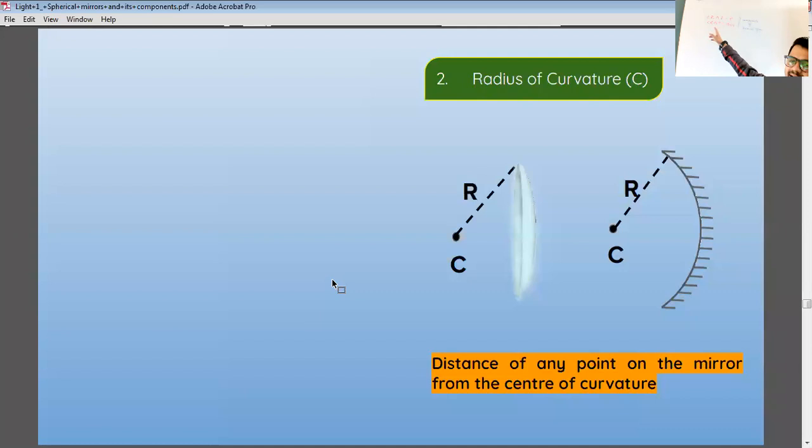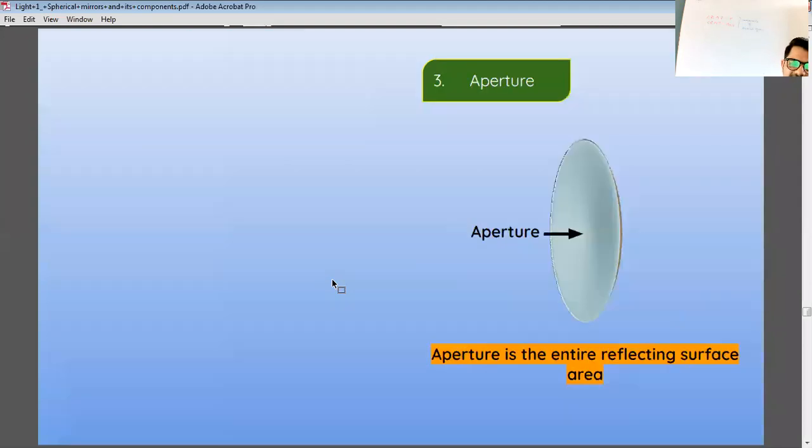Second, after C, we have R for radius of curvature. The distance of any point on the mirror from the center of curvature is known as radius of curvature. You can see the image on the screen.